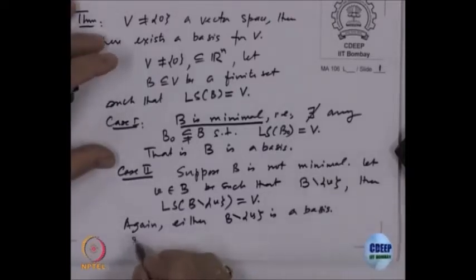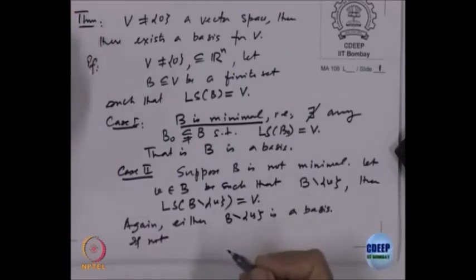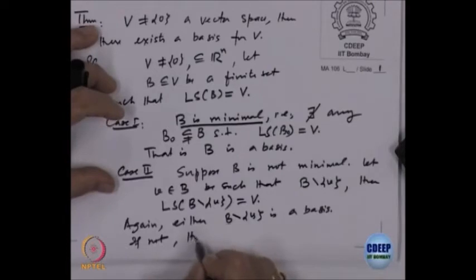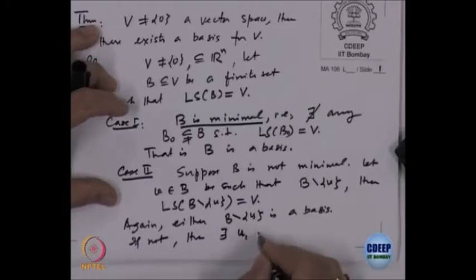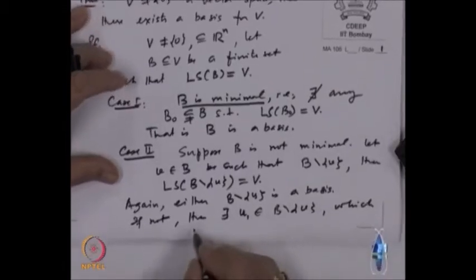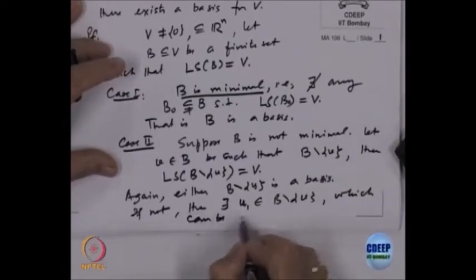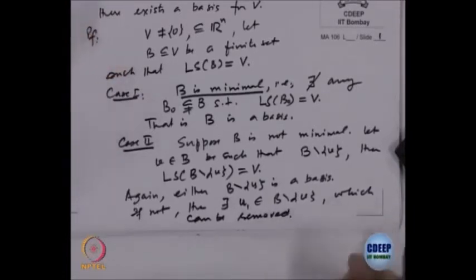If not, again in B, there exists some u 1 belonging to B minus V which can be removed, like we removed one vector earlier. So there is again a possibility that there is a vector which we can remove.